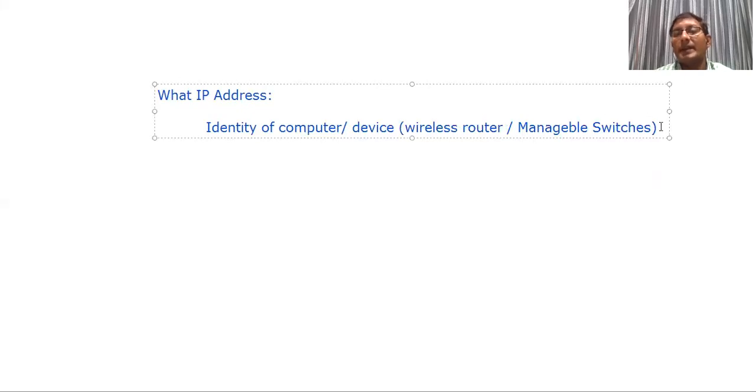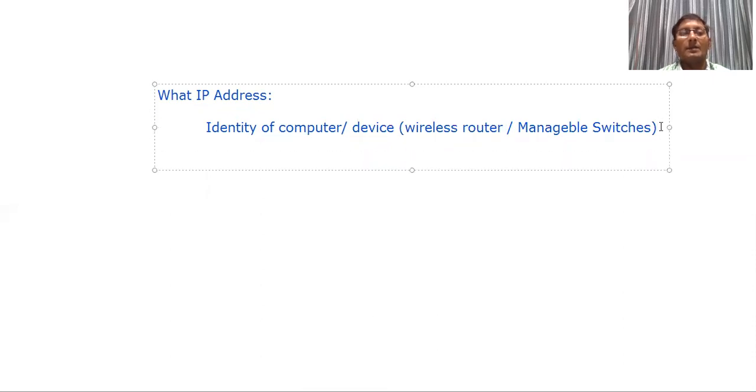With the help of subnetting concepts, people use manageable switches. We are not going to discuss or learn subnetting, but the person who has networking knowledge can manage a manageable switch with subnetting skills. A wireless router, however, is easy to connect to and manage.